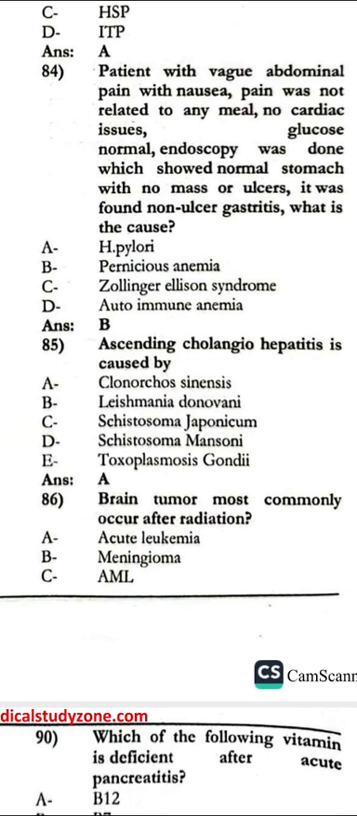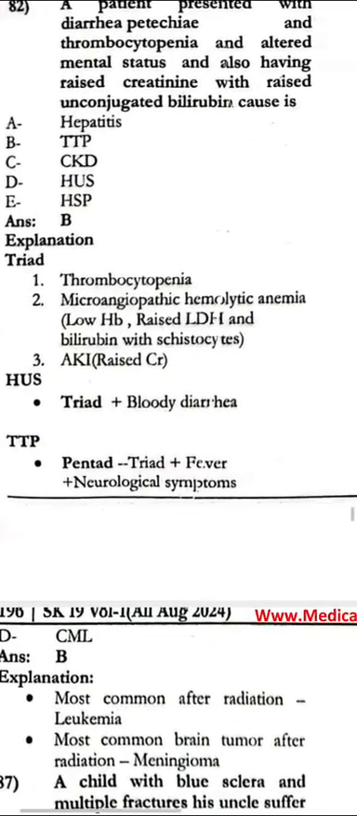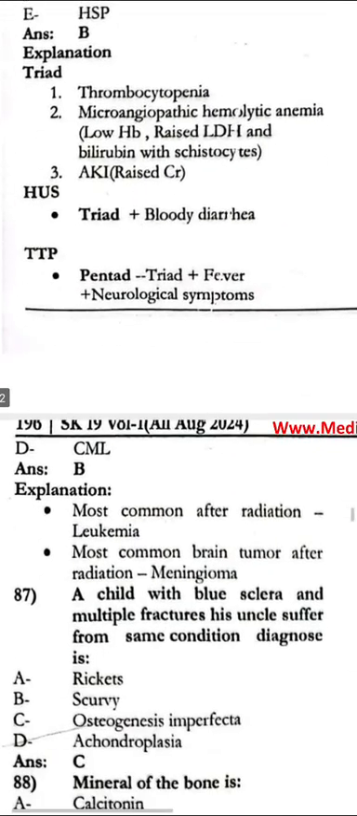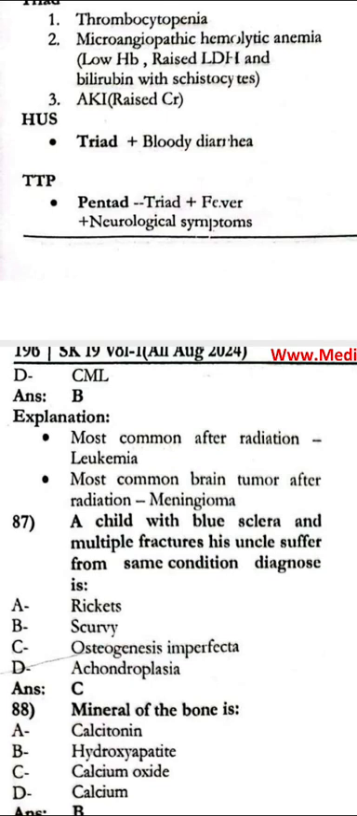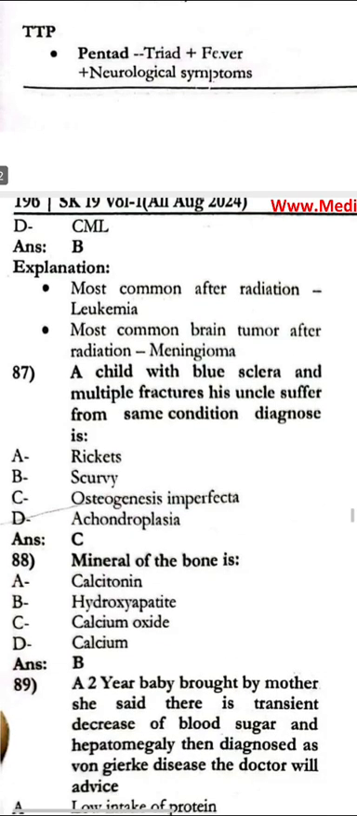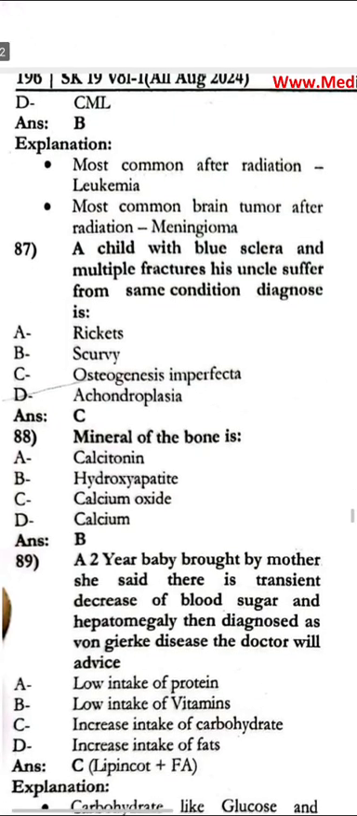The brain tumor most commonly after the radiation is the meningioma. The child with the blue skin and multiple fractures, his uncle suffered from the same condition. Diagnosis is the osteogenesis imperfecta. The mineral of the bone is the hydroxyapatite.